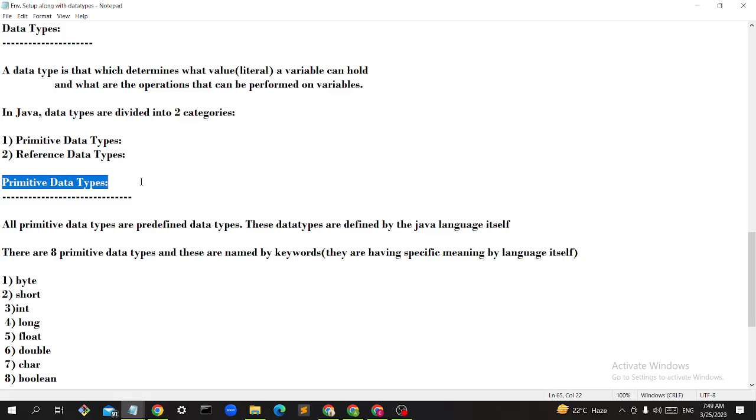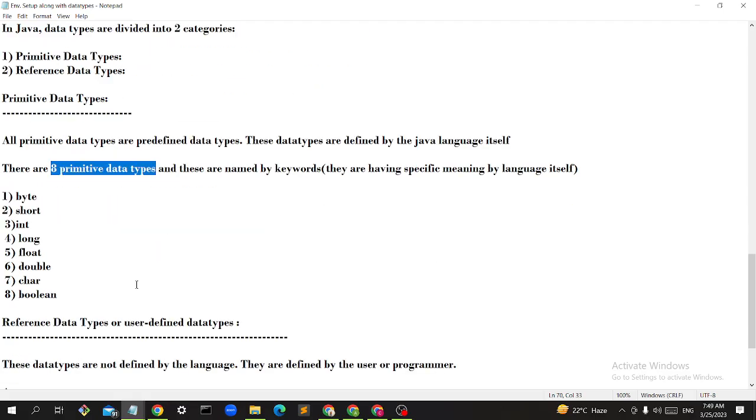There are 8 primitive data types in Java, guys. These are defined by keywords. These are all keywords, and I will tell you what those keywords are also.